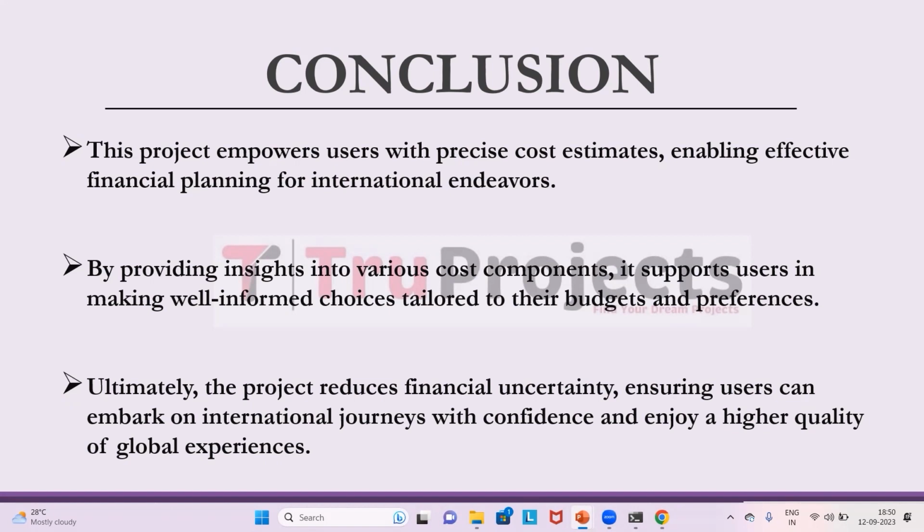Users can embark on their journeys with confidence, knowing that they have access to a reliable tool that facilitates effective financial planning. This not only ensures a smoother transition into new environments, but also enhances the overall quality of international experiences, enabling individuals to fully embrace and enjoy the opportunities that the world has to offer.